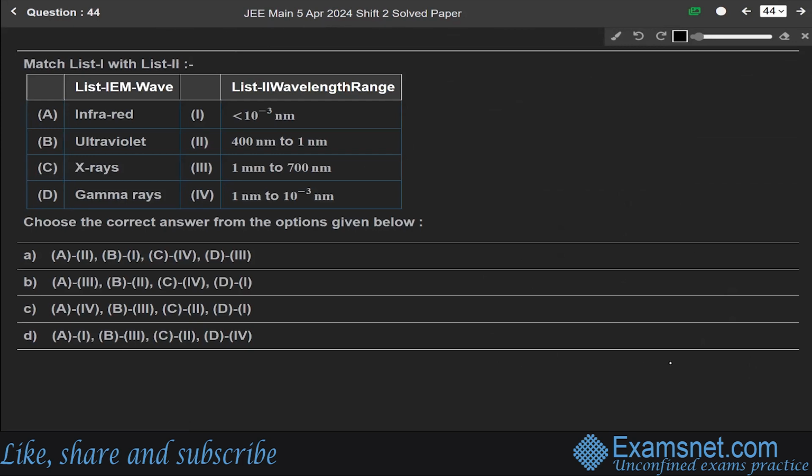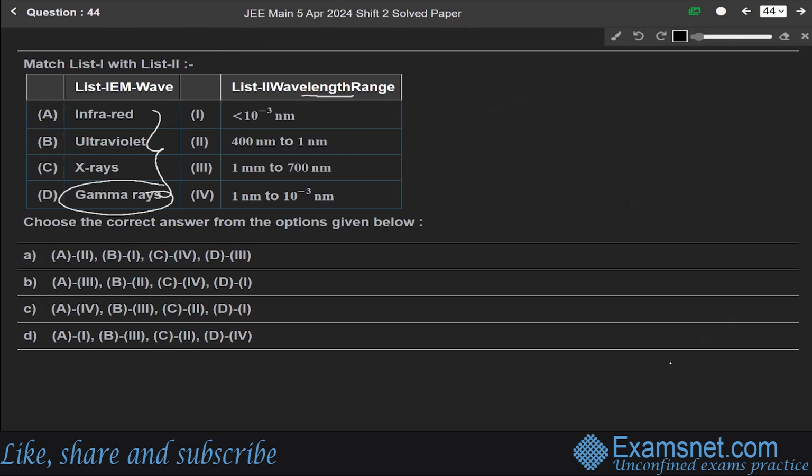Match list 1 with list 2. We have to give the wavelength range of the different electromagnetic waves. First of all, infrared rays are the least energetic, thus having the biggest wavelength, and among these, gamma rays are the most energetic, thus having the smallest wavelength.